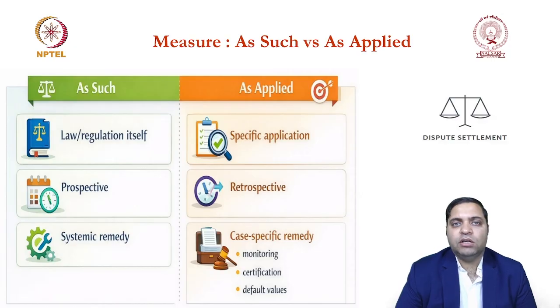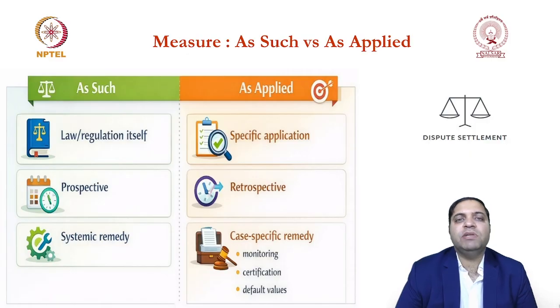The measure was an inconsistent measure. Now the application of the inconsistent measure is done by India, and we are challenging it. This is pretty common in all WTO dispute settlement cases. Sometimes measures are challenged as such, sometimes measures are challenged as applied.